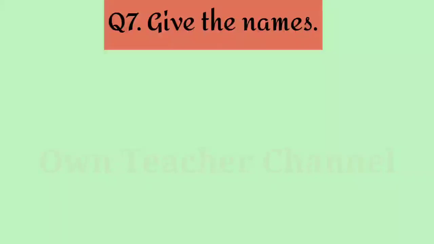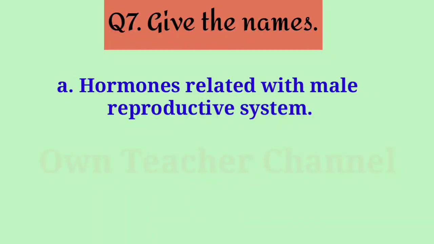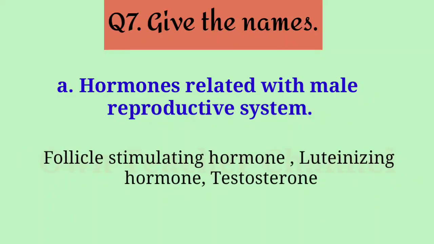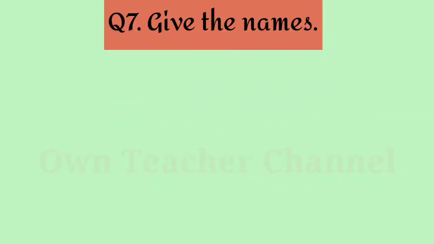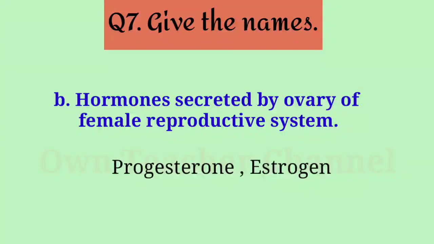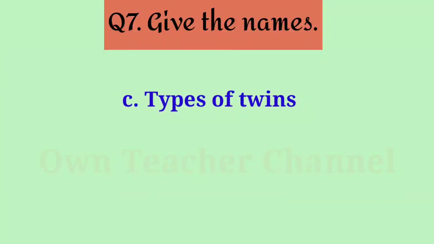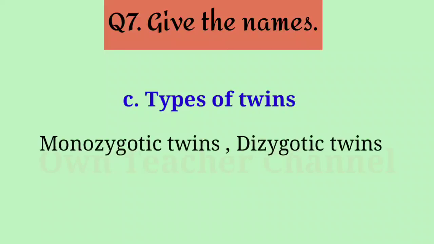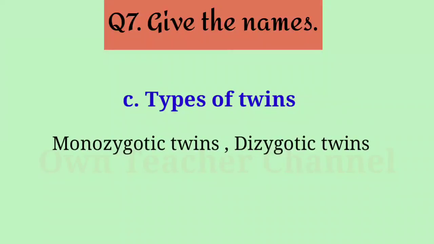Question 7. Give the names. A. Hormones related with the male reproductive system: follicle stimulating hormone, luteinizing hormone, testosterone. B. Hormones secreted by the ovary of the female reproductive system: progesterone, estrogen. C. Types of twins: monozygotic twins, dizygotic twins.